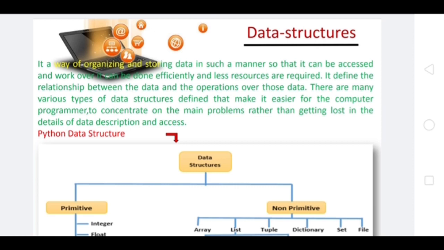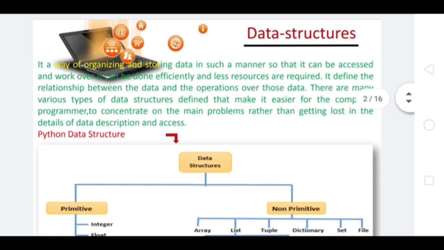It is the way of organizing and storing the data in the computer memory in such a way that later on it can be used effectively and efficiently, and fewer resources are required. It defines the relationship between the data and the operations over that data. There are many types of data structures, and various computer programmers can use various types, because every data structure has its own way of dealing with the data, its own way of storing the data.